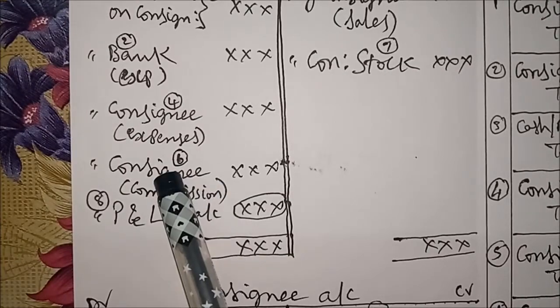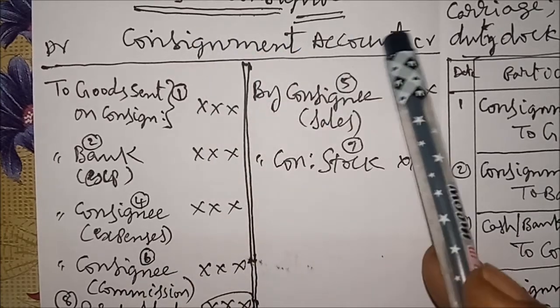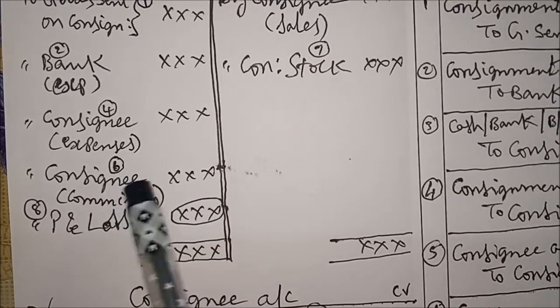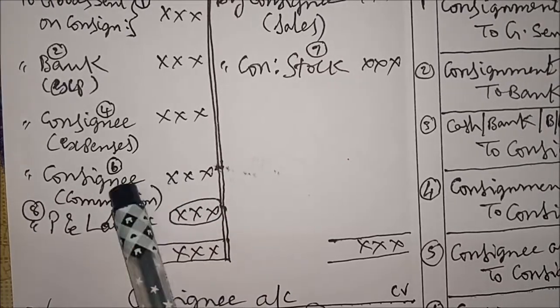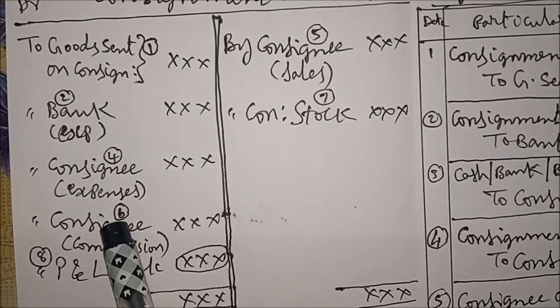After sales, you write the entry for commission. Item is there on debit side. If item is there on debit side, heading account debit, consignment account debtor to consignee account. In brackets you write commission.